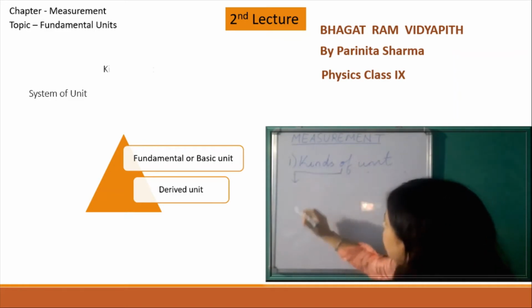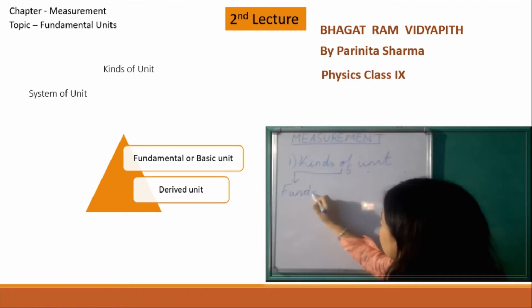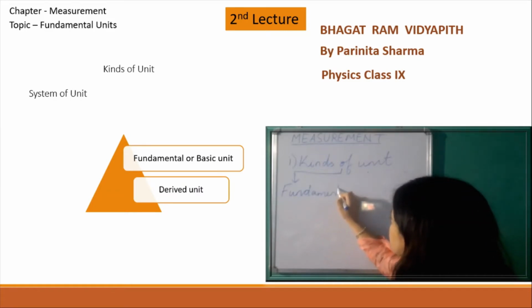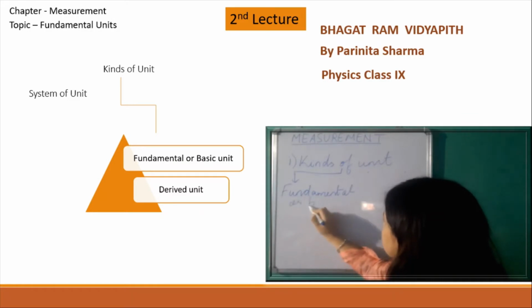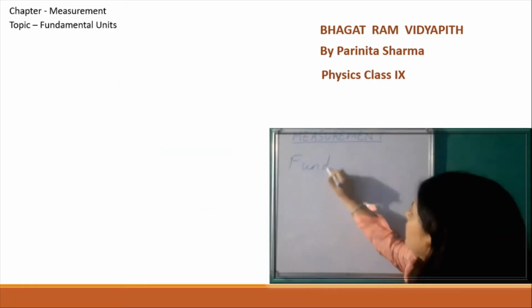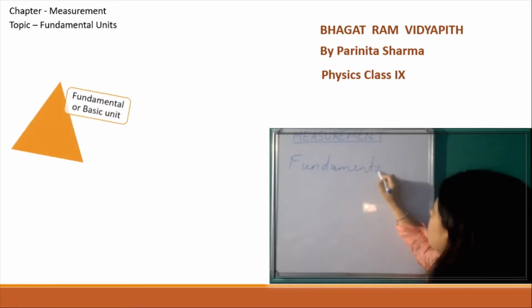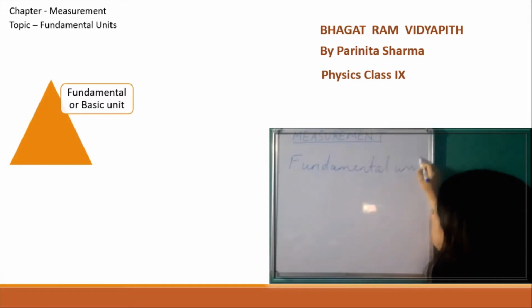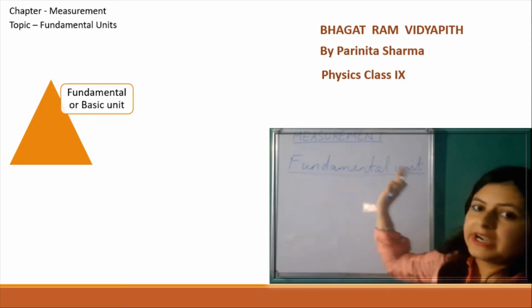The first kind is fundamental unit, also called basic fundamental unit. Now, the name itself suggests fundamental.